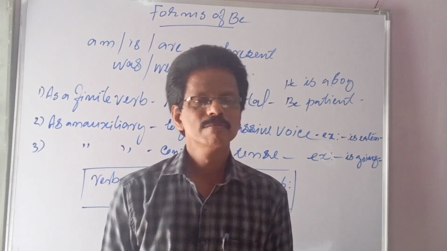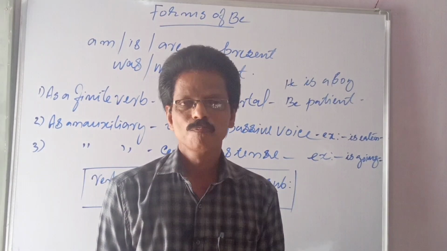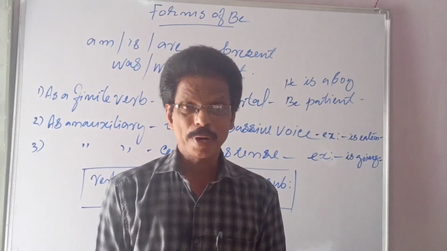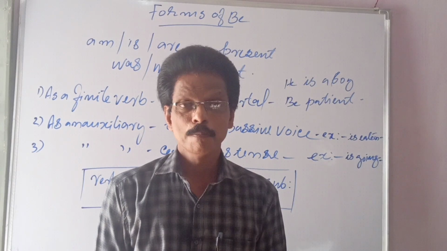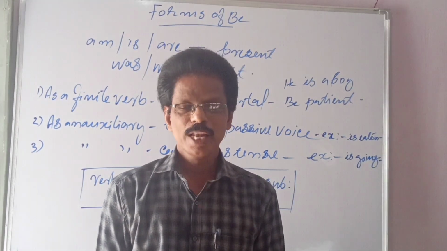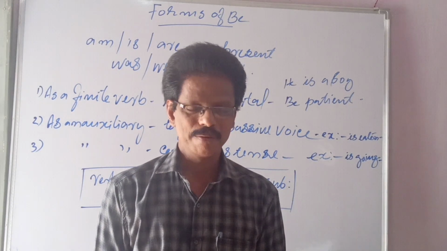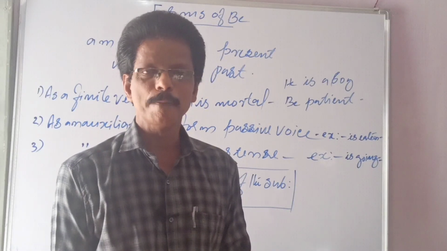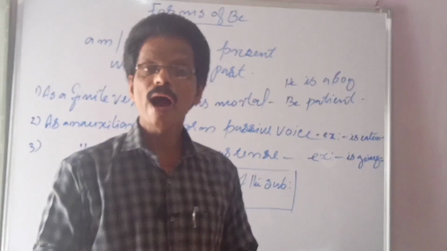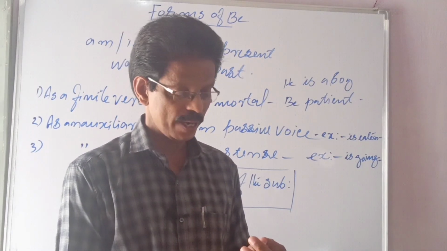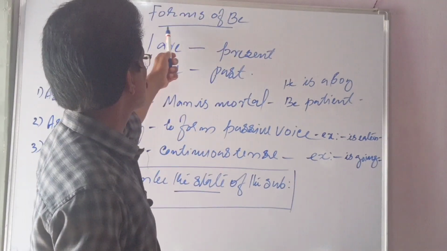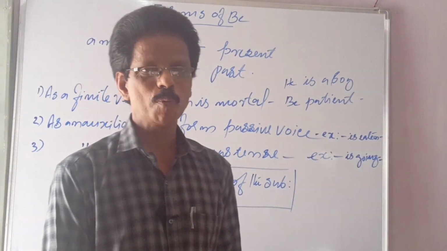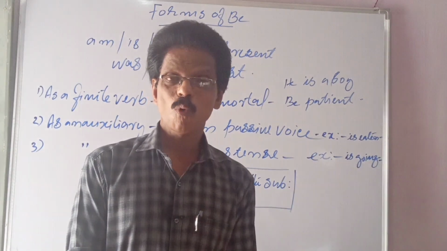So we were studying question word questions, auxiliary questions, and auxiliaries are of two types: primary auxiliaries and modal auxiliaries. In primary auxiliaries, there are three auxiliary verbs. They are forms of the verb be, do and have. Let us see today forms of be. You know, be forms: am, is, are, was, were.